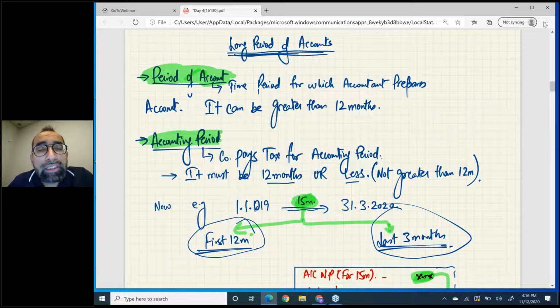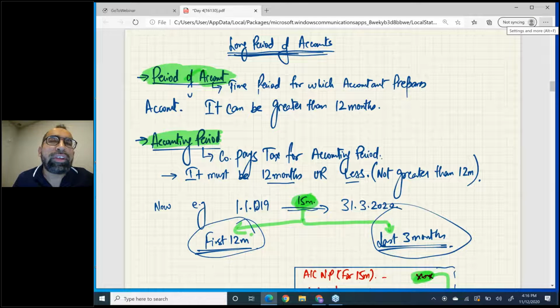Now just read these two definitions and think about a case. What if the accountant prepares accounts for 15 months? So you have a 15 months period of account, but when you go to the tax department, they will say get out. They will say no, we don't want 15 months tax together. Maximum we take 12 months tax at a time.